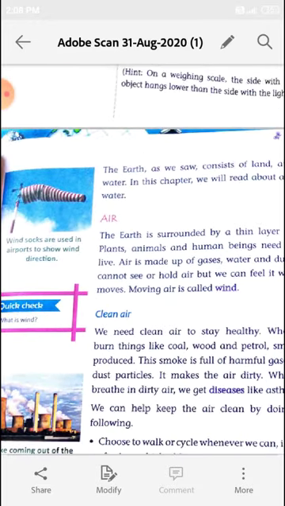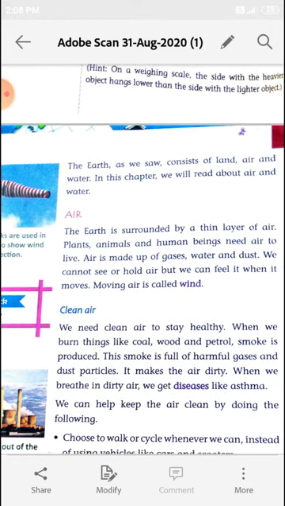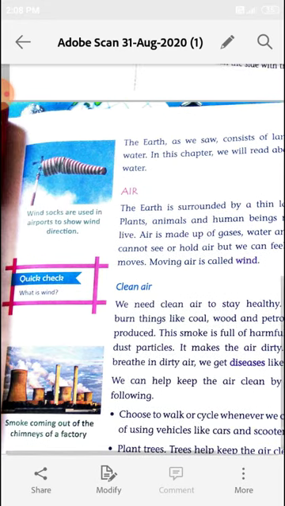First topic, air. In this video, we learn about air, and in the next video, we will learn about water. In this video, we only learn about air. So, come on, the topic, air.